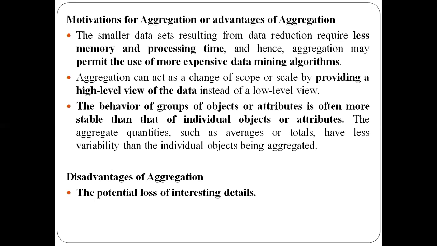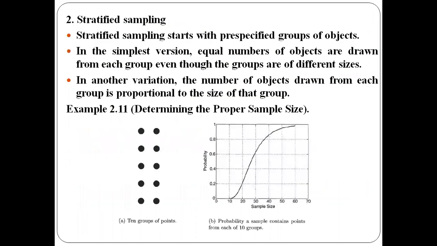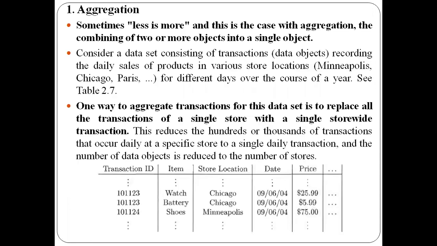Then what is the disadvantage of aggregation? If you combine the data and maintain fewer records here, the obvious disadvantage is that you will be losing the detailed data. Some of the interesting details will be lost here. For example, if you consider the aggregate of your marks and maintain only the aggregate, you will not be able to understand what marks you got in each of the semesters.